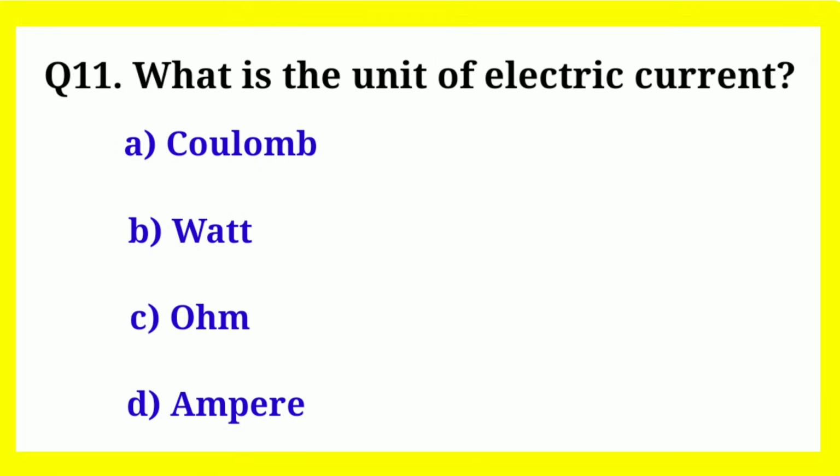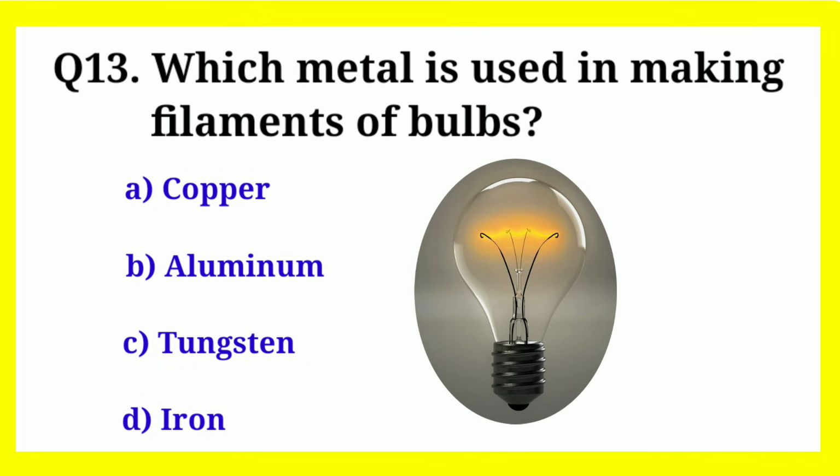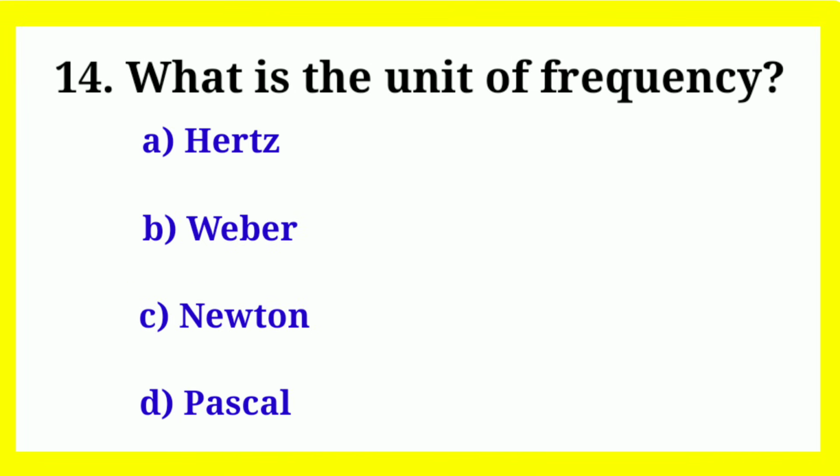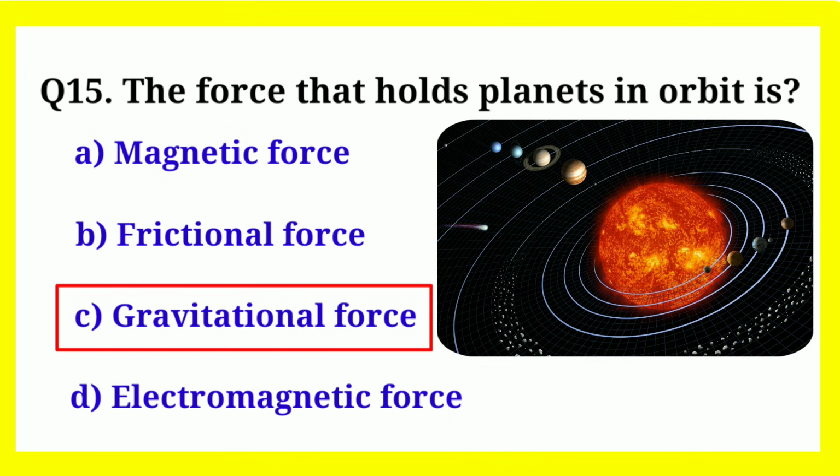What is the unit of electric current? Correct answer is ampere. Which lens is used to correct myopia? Correct answer is concave lens. Which metal is used in making filaments of bulbs? Correct answer is tungsten. What is the unit of frequency? Correct answer is hertz. The force that holds planets in orbit is? Correct answer is gravitational force.